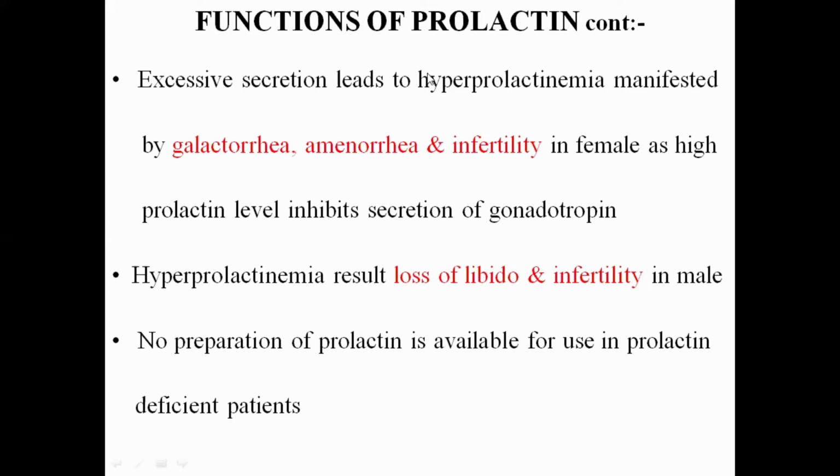I will repeat it again. Excessive secretion leads to hyperprolactinemia, that is manifested by galactorrhea, amenorrhea, and infertility in the female, because the high prolactin level inhibits the secretion of the gonadotropin. Galactorrhea is the excessive and persistent secretion of milk from the female breast, irrespective of breastfeeding by the infant. Second is amenorrhea, which could be temporary or permanent cessation of menstruation, and infertility is the failure to achieve pregnancy in the female.